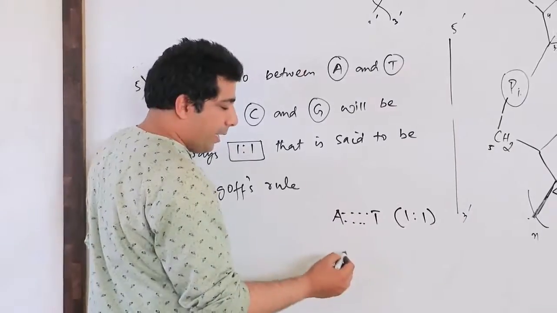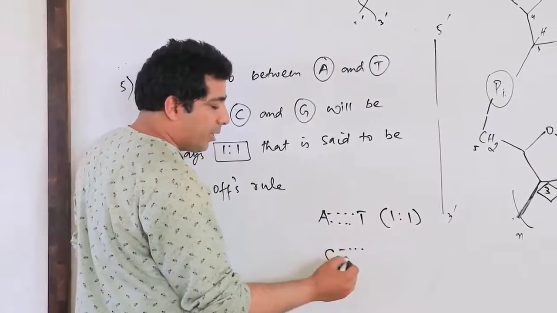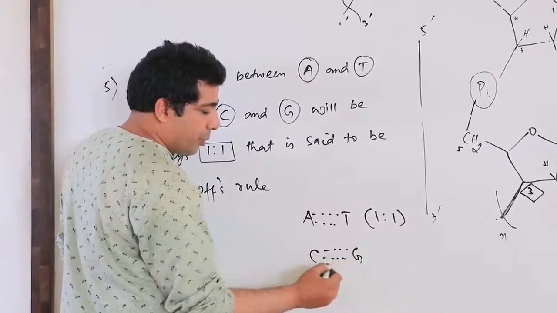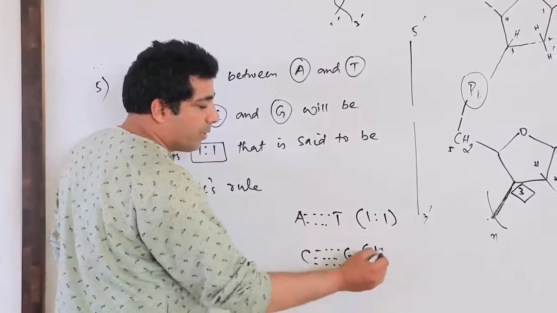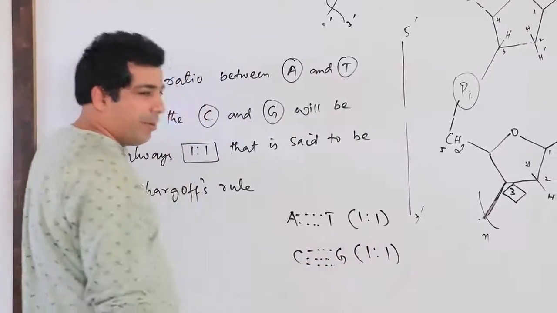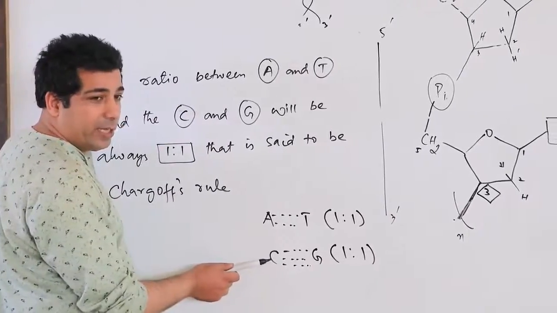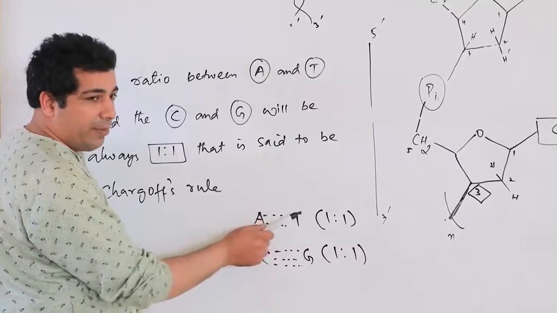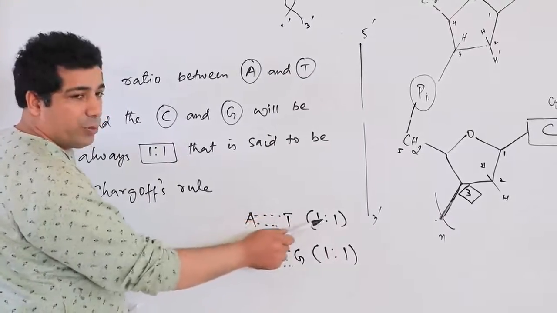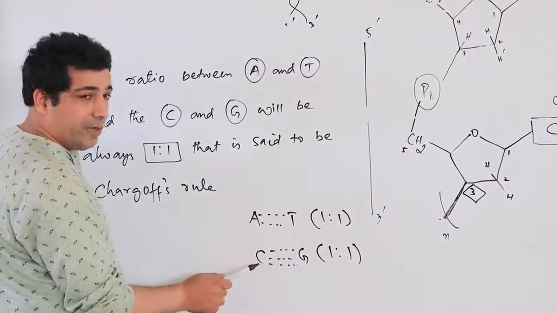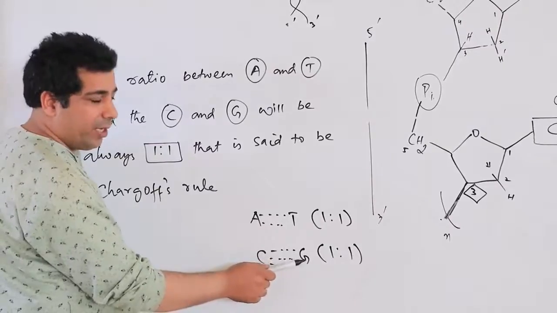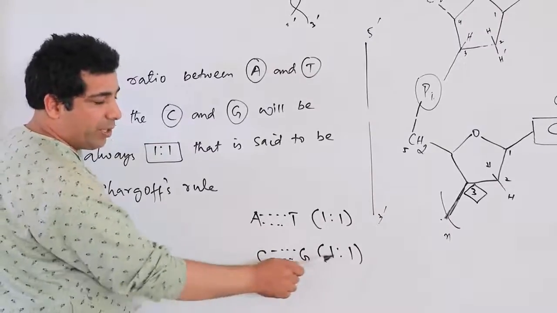Okay, and the cytosine and guanine ratio will also be 1:1. But remember, don't take a ratio between adenine and cytosine. I am saying here adenine and thymine will be equal, so the ratio is 1:1. Cytosine will be equal to guanine. Okay, so the ratio between these two will be 1:1.